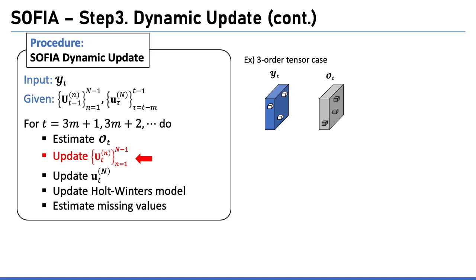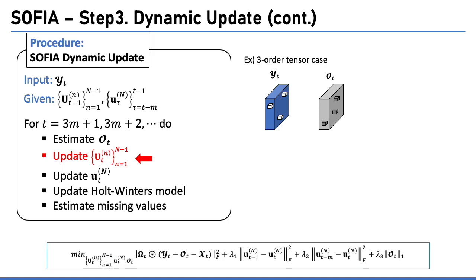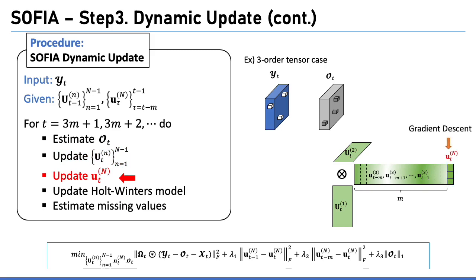Next, instead of considering all the historical data, we focus only on the current input subtensor yt and reformulate the objective function like this. Then, we update each of the non-temporal factor matrices by one-step gradient descent. Next, we update the temporal factor vector by one-step gradient descent.